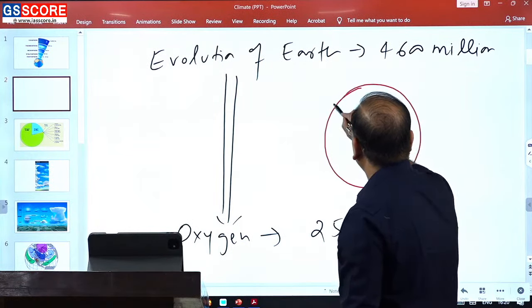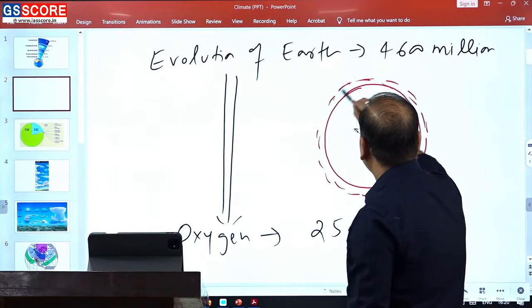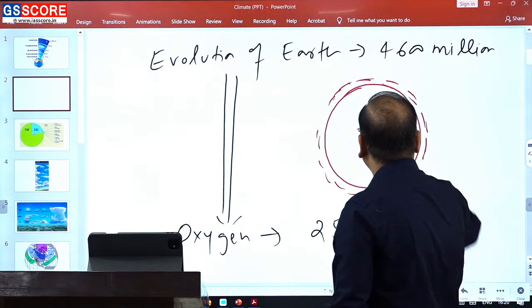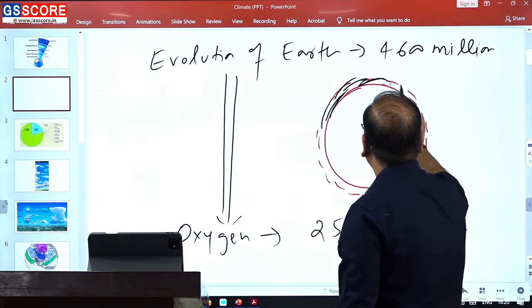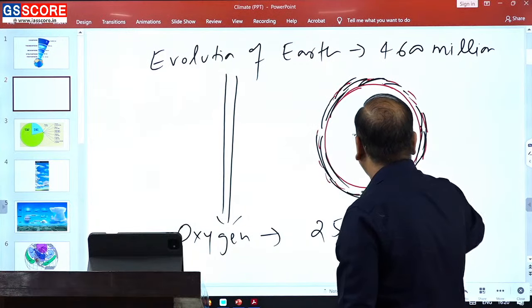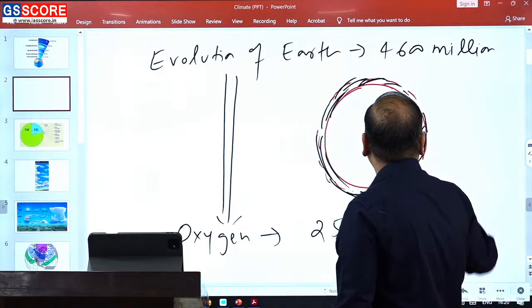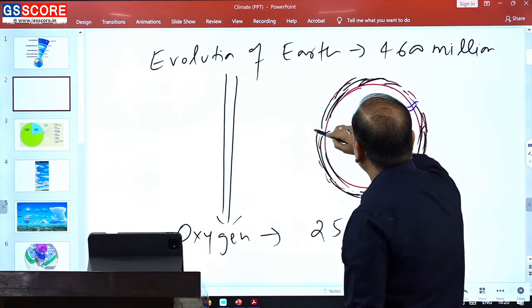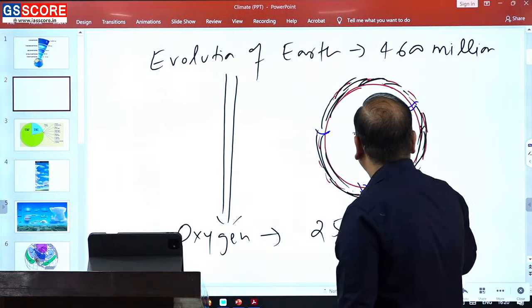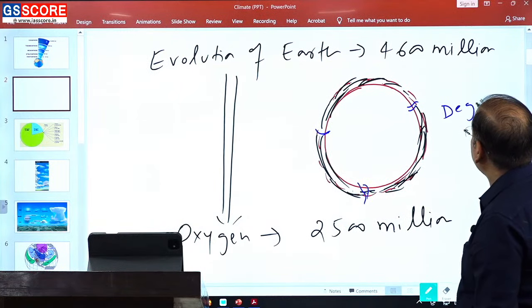So when the earth was getting solidified, there was some gap, and through that gap, because of density differentiation, some materials and some gases came out, and this process is known as degassing.